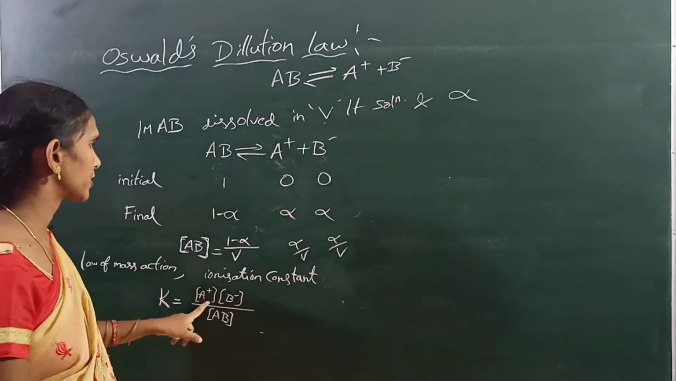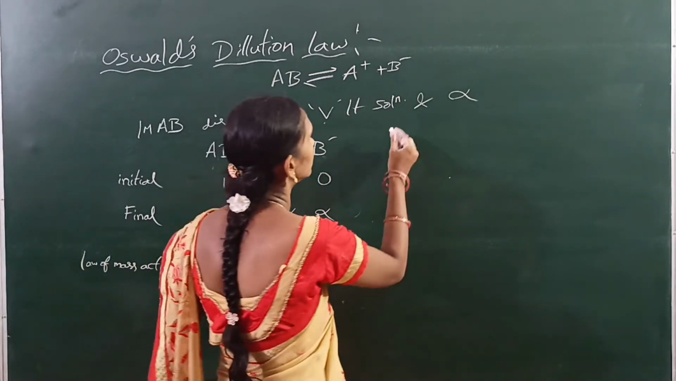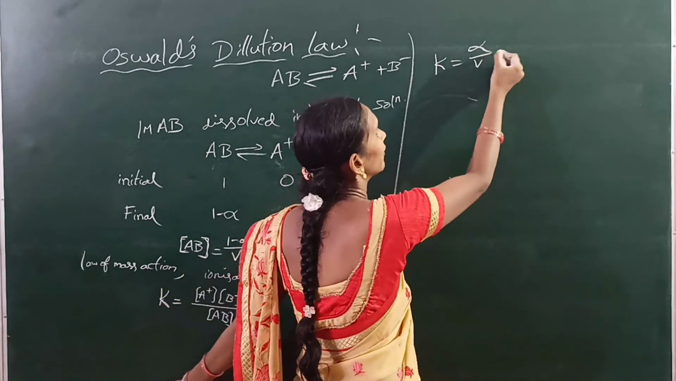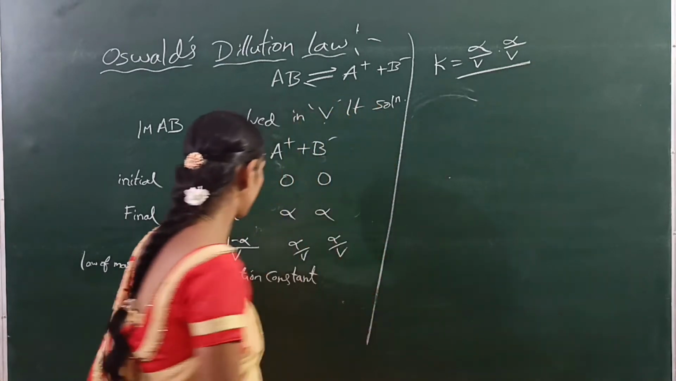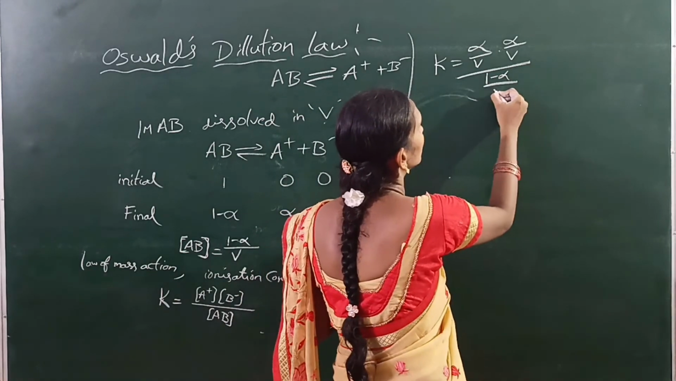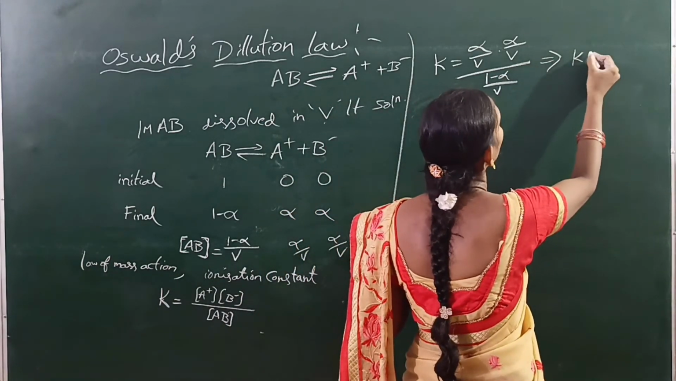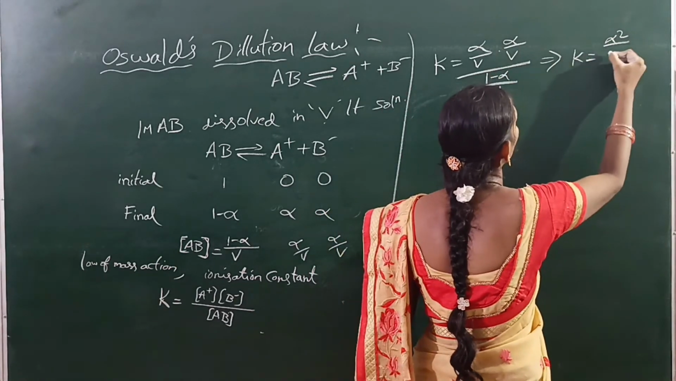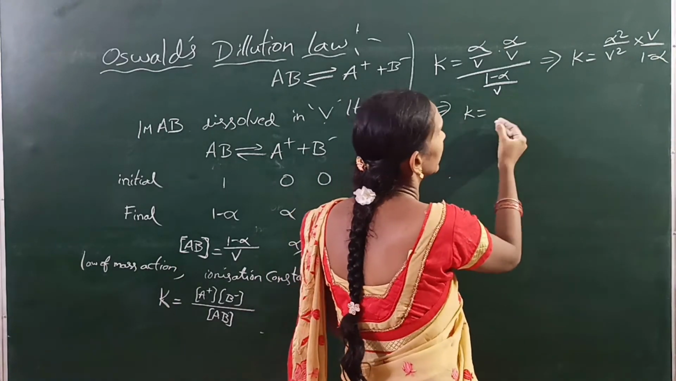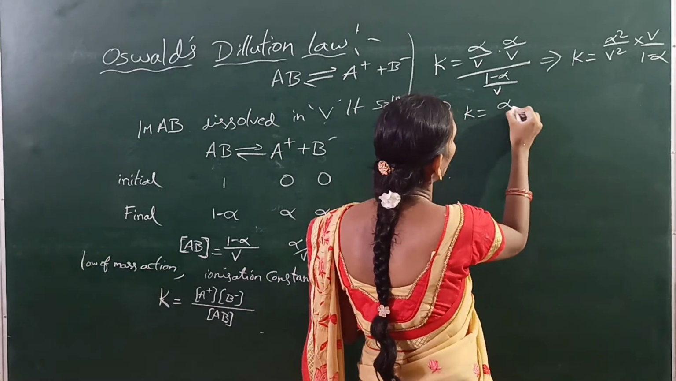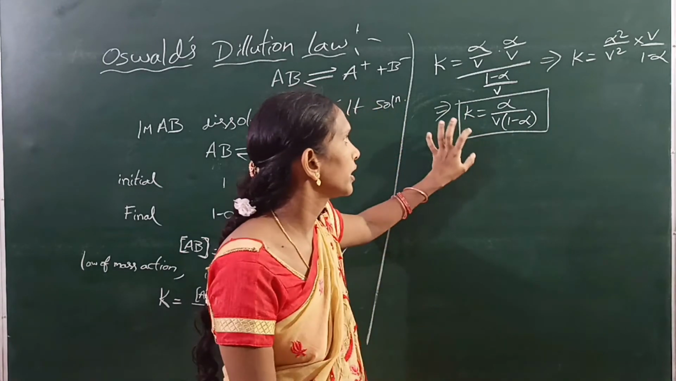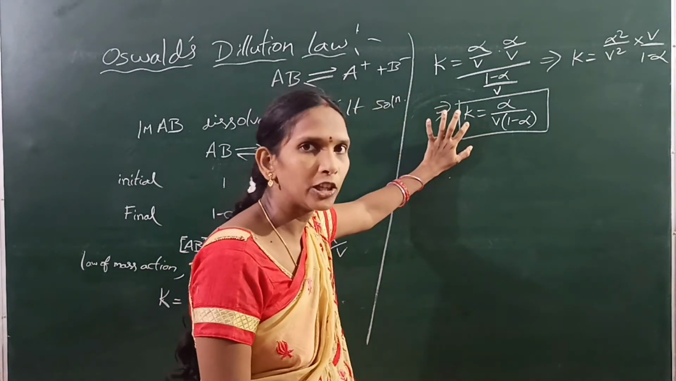Substituting, K is equal to alpha by V into alpha by V, divided by (1 minus alpha) by V. That means K is equal to alpha square by V square into V by (1 minus alpha). So the ionization constant K is equal to alpha square by V into (1 minus alpha). This is the dilution constant of the dilution law.